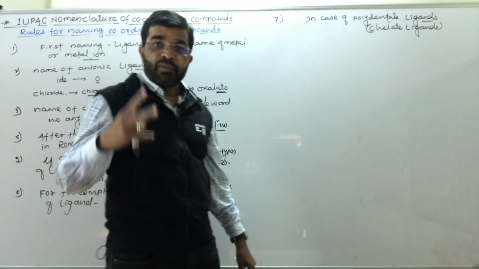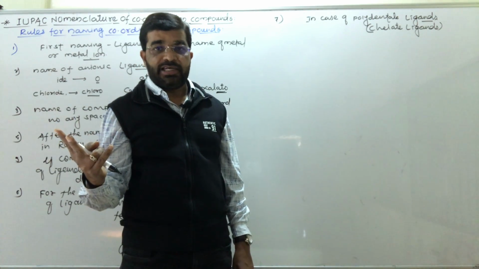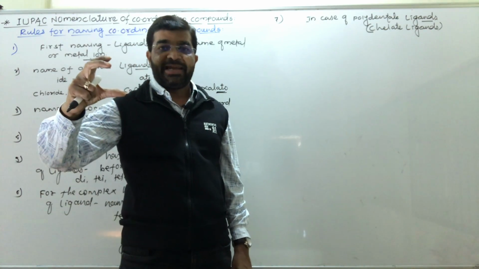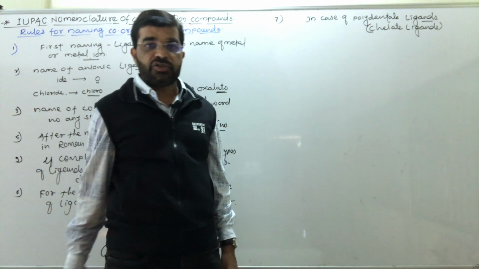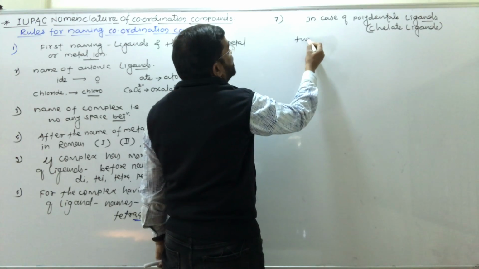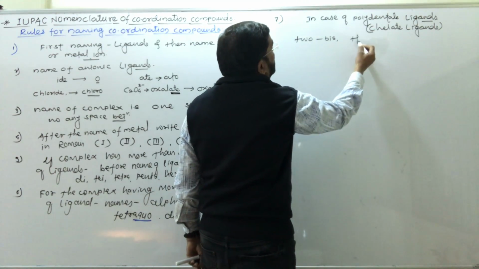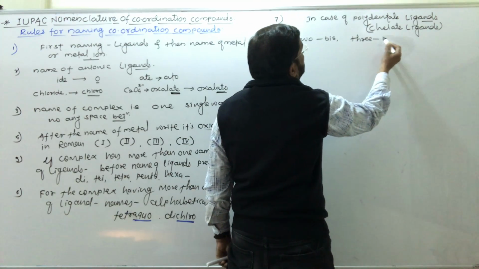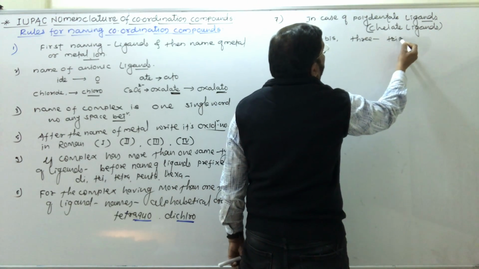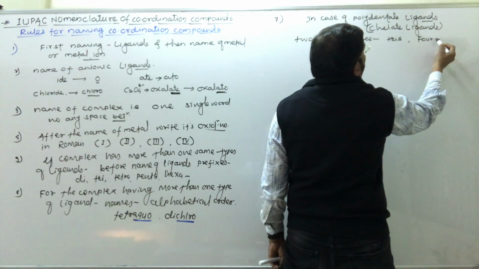Chelate ligand having 2 or more than 2 donor sites. Chelate, crab's claw, therefore it is called as the chelate ligand. So for 2 similar chelate ligand bis prefix is used. For 3 similar chelate ligand tris prefix is used. For 4 similar chelate ligand